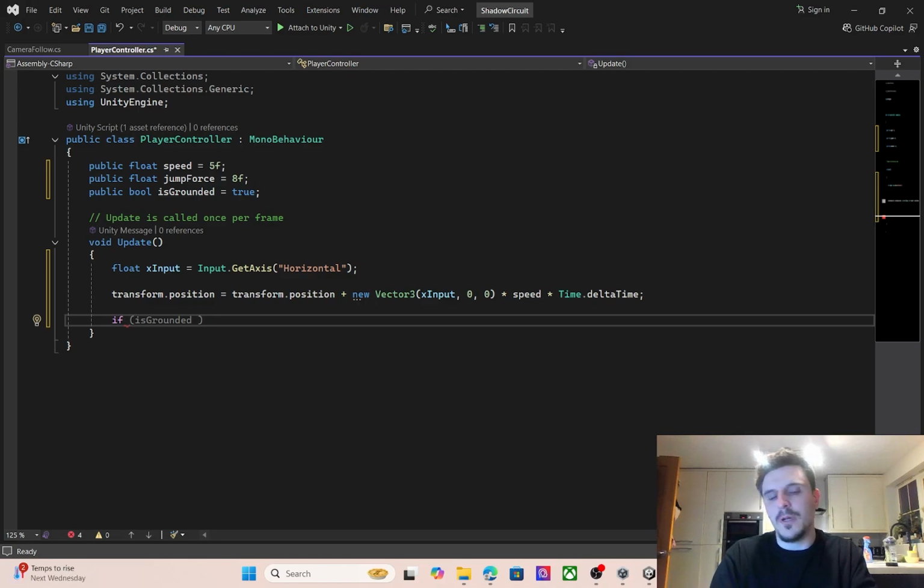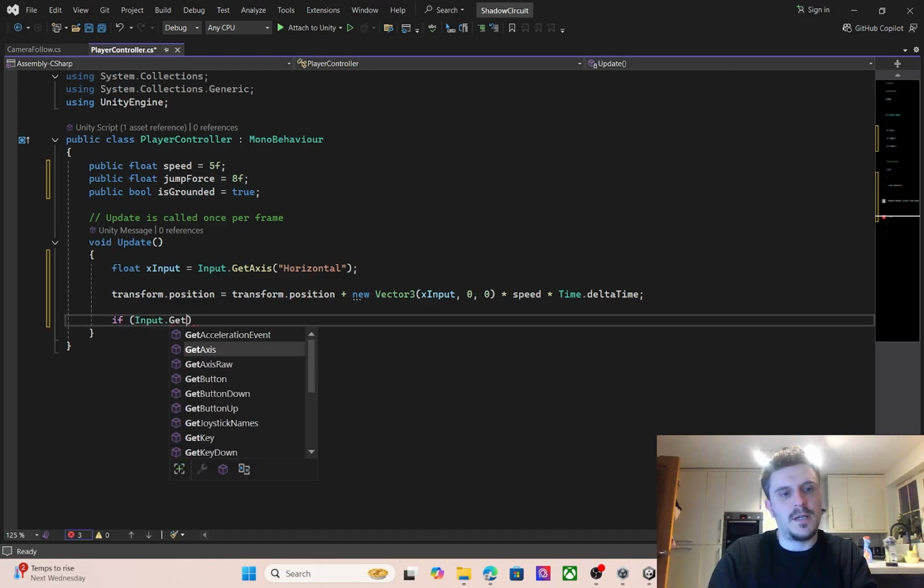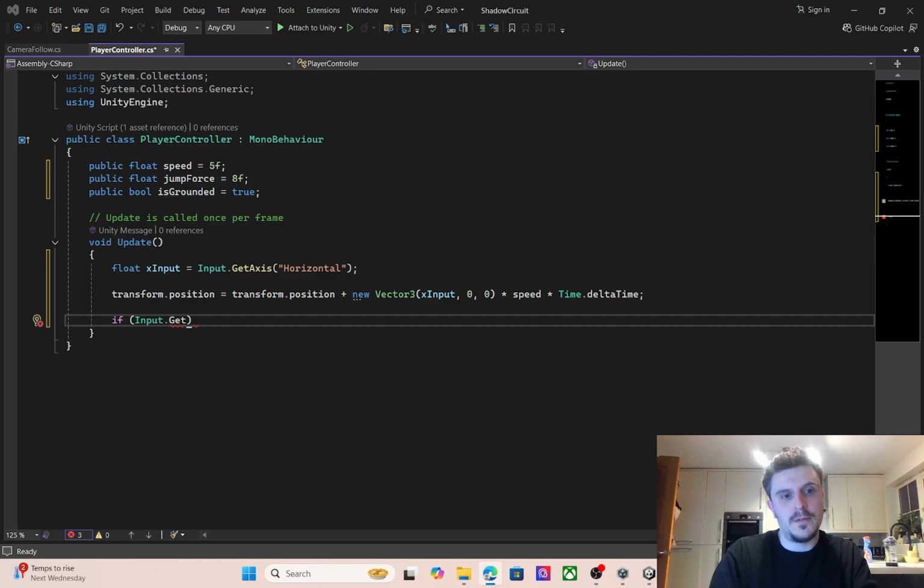Let's do input loop, input dot get. Where'd it go? See, I knew it's gone somewhere. Get key down. I'll do... I definitely buy a new keyboard before I do another video. Key code dot space. I must be wary of everything that's typed.